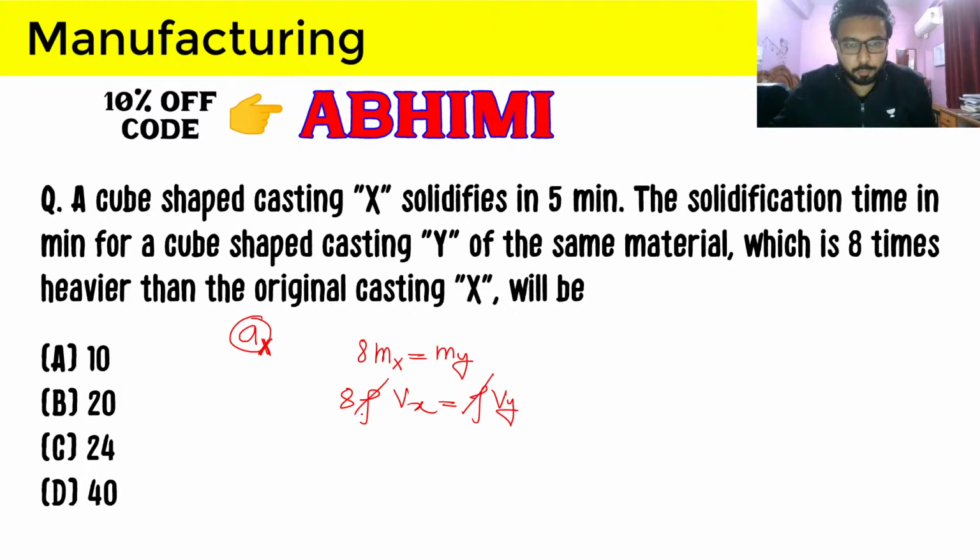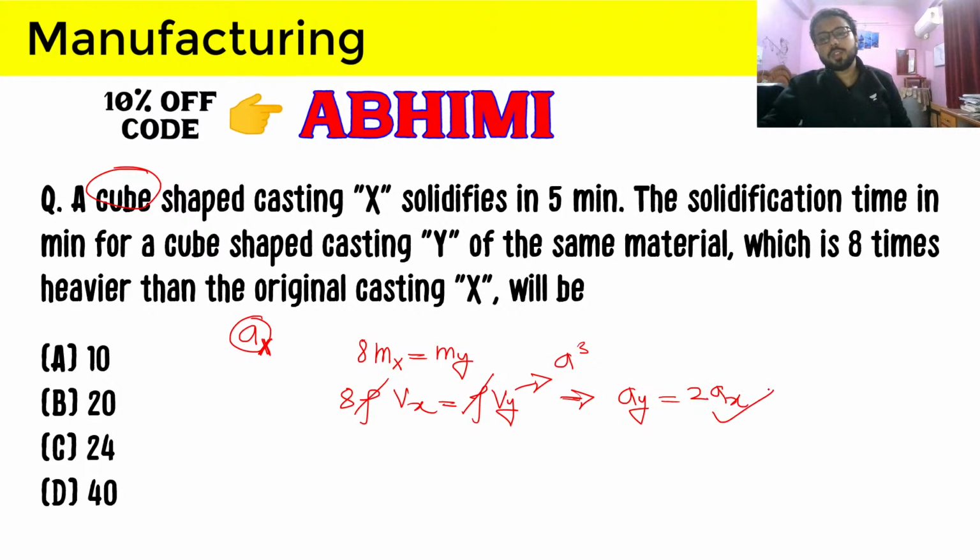Same material, therefore density will get cancelled, and this is a cube, therefore volume will be A cube. So from here we can get that AY is equal to 2AX. Now we have to find the solidification time of this Y. So first of all we write TSX, the solidification time of X.